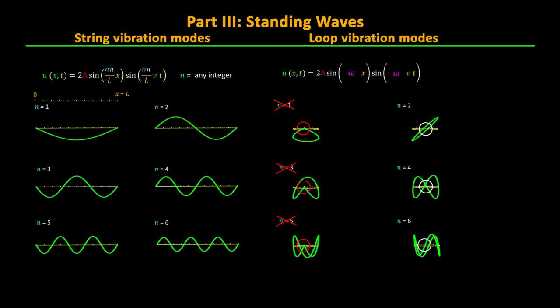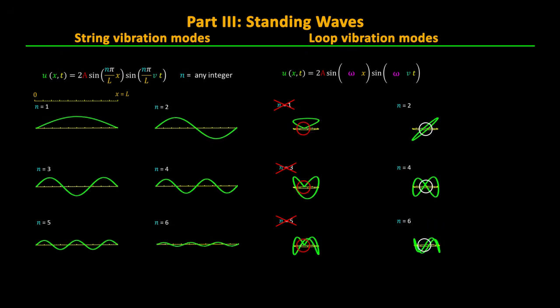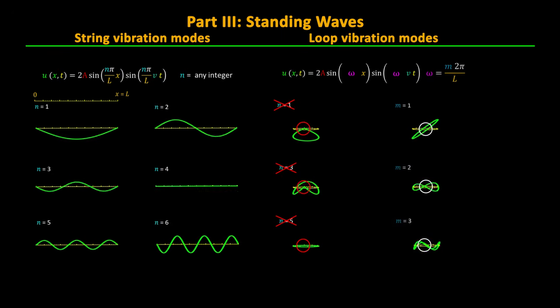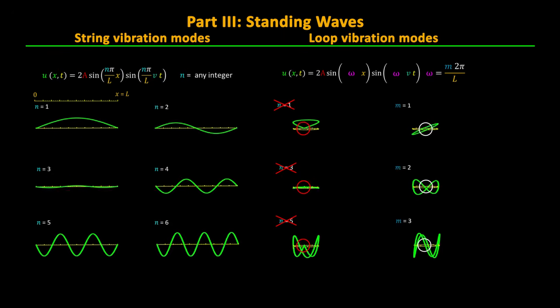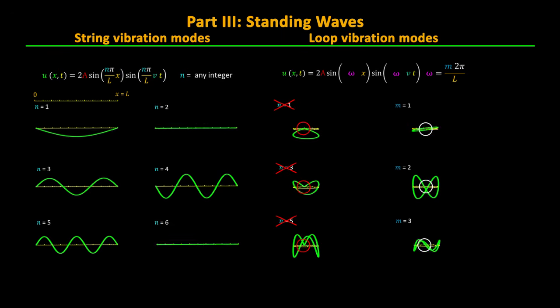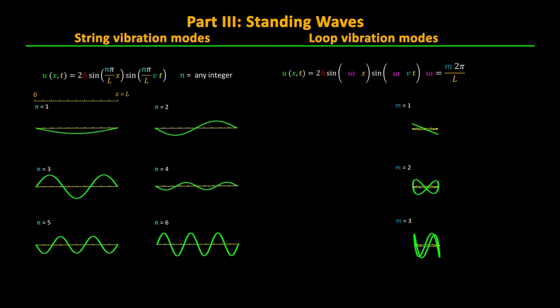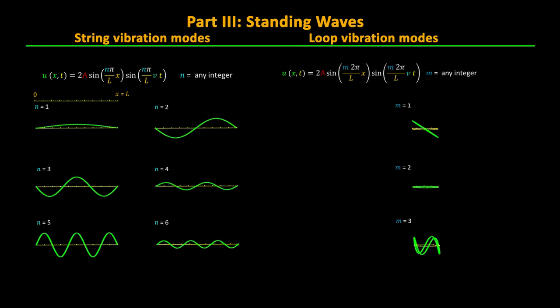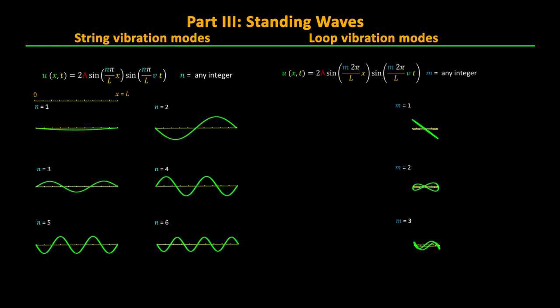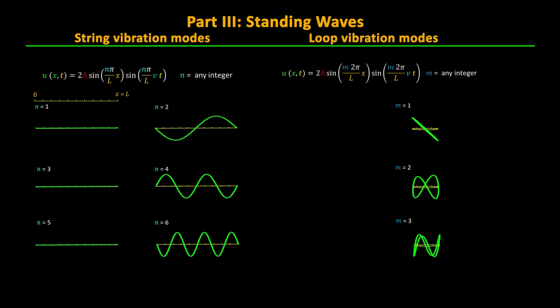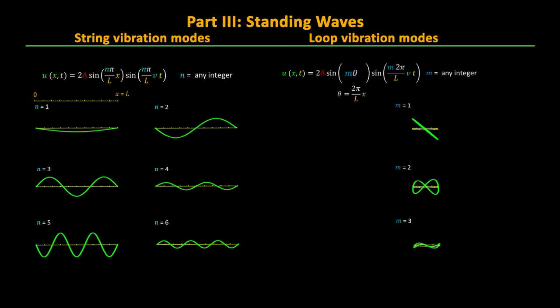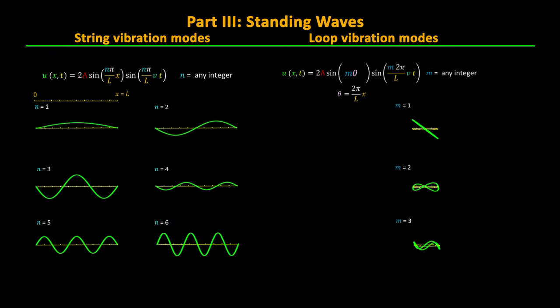So let's pick a new integer variable m, which is n over 2, so that we can replace n times pi with m times 2 pi. This means that omega is now m times 2 pi over L, cutting the number of possible frequencies in half. It also makes sense now to move our displacement to polar coordinates, so we'll make the substitution that theta equals 2 pi radians times x divided by the length of the string.